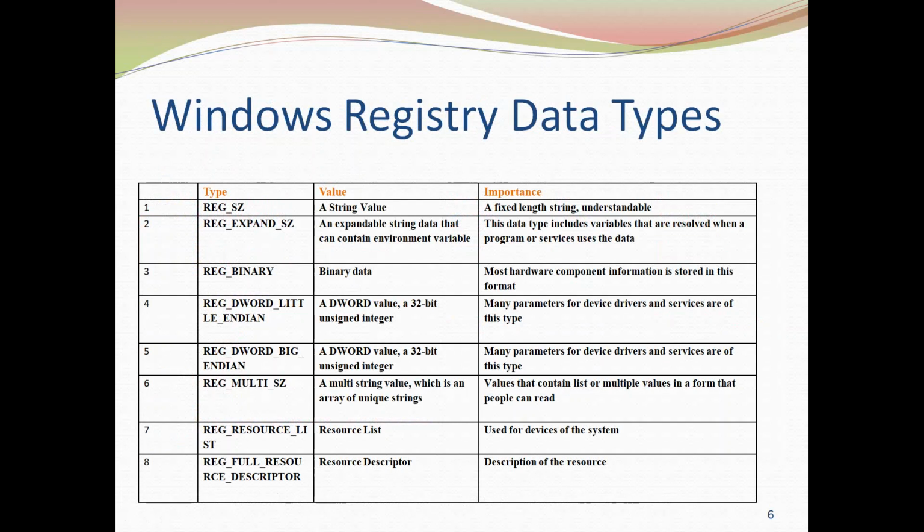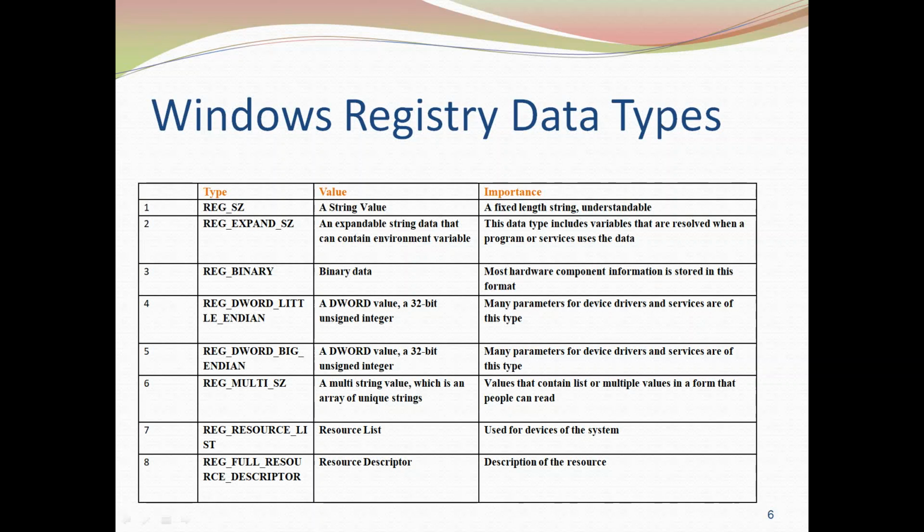Then associated with a particular value name, there is going to be a value data, and that data is going to have a registry data type. So these are the various registry data types. There are a total of 8 registry data types used by the Windows registry to specify what kind of data value it is going to store. Like REG_SZ, it specifies that it is going to store a string value in the value name. Similarly, REG_BINARY indicates that there will be binary data in that particular value name, okay.